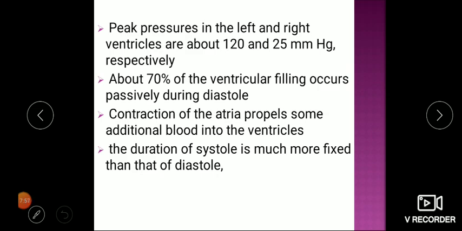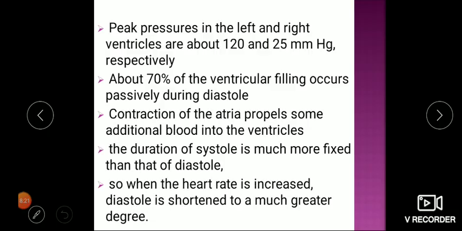The duration of systole is much more fixed than that of diastole. If we just recall our cardiac muscle action potential, the majority of systole is in the absolute refractory period. Means even if a second impulse is coming, the heart will not show a second contraction until some relaxation comes. And when relaxation starts, that time you can have a second stimulus. So when heart rate is increased, diastole is shortened to a much greater degree as compared to systole, because systole is normally covered by the absolute refractory period. So in an increased heart rate, the diastole is compromised more.